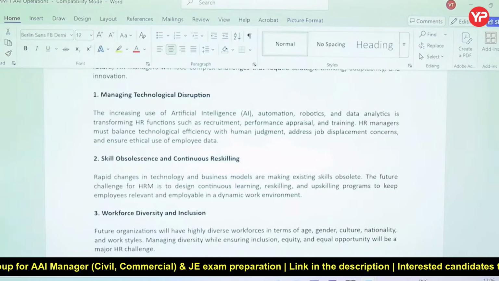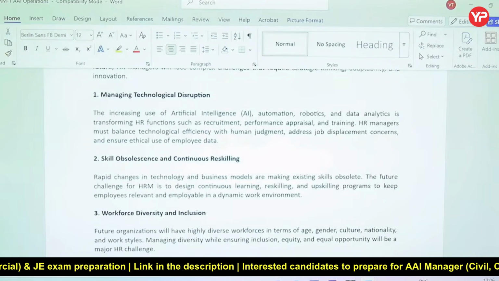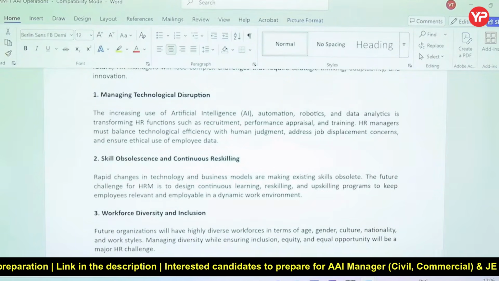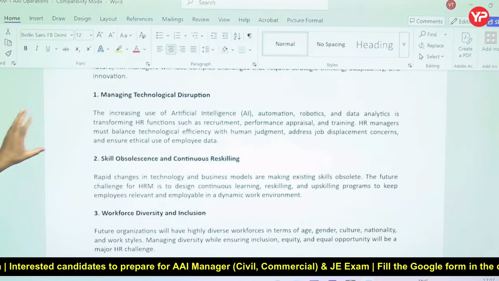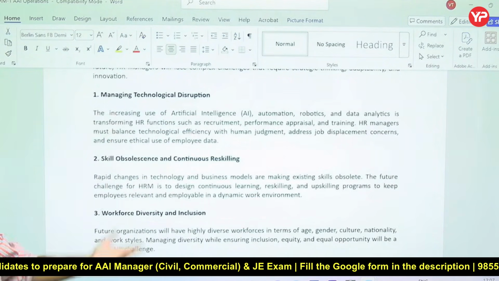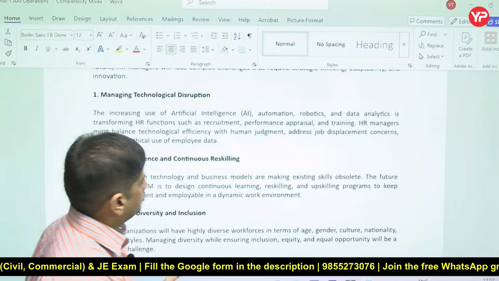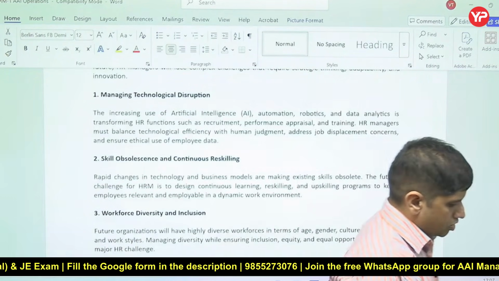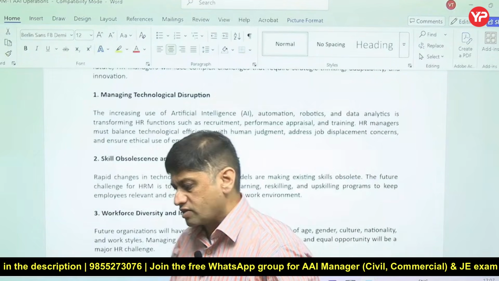Managing technology disruptions: AI, automation, robotics and data analytics are transforming HR functions. Whatever you used to do, performance appraisal, training, recruitment, is now being challenged because of these technologies, and it is evolving. So the HR manager must now balance technology efficiency with human judgment. Nowadays, because of these technologies, the HR functions are getting changed.